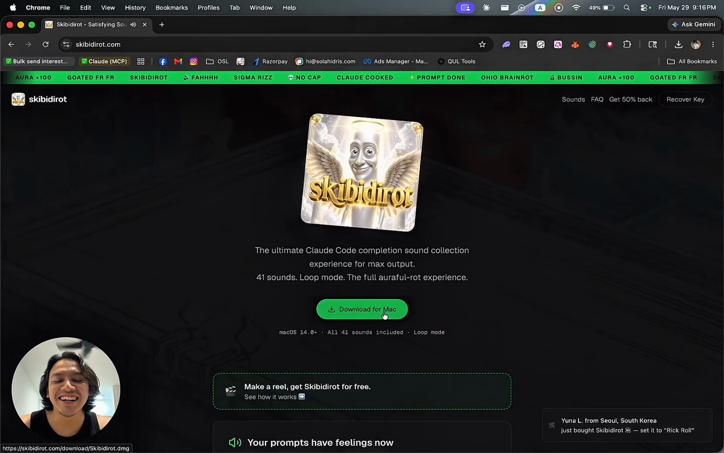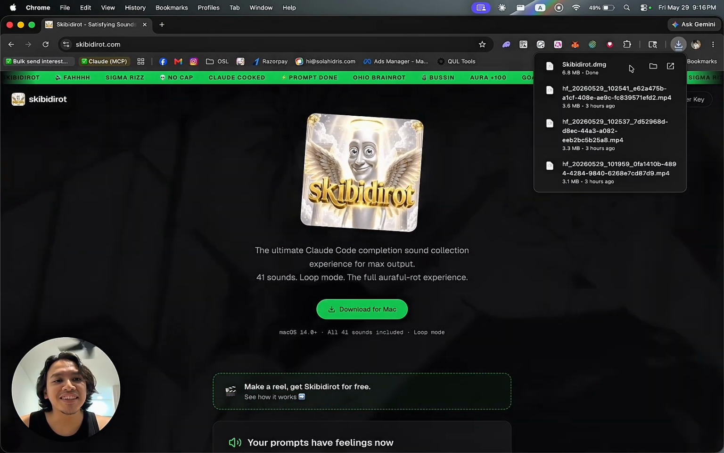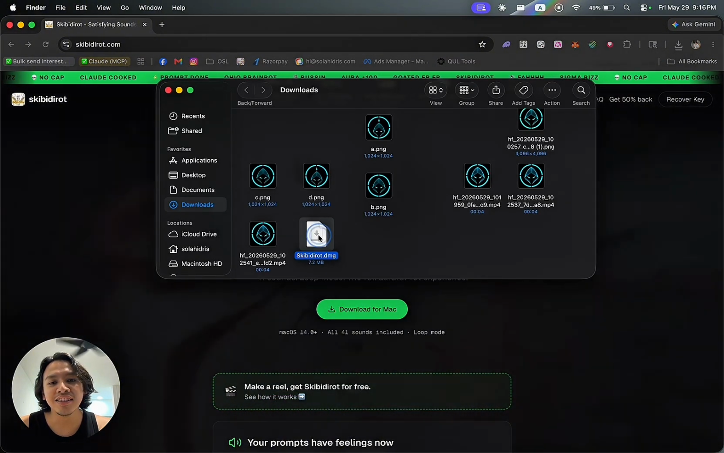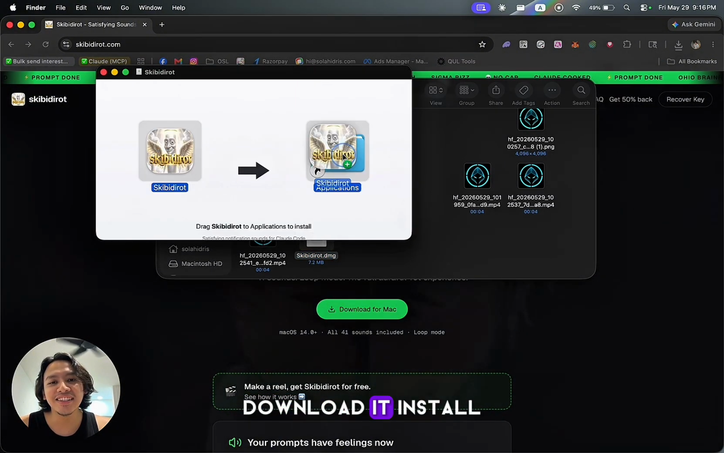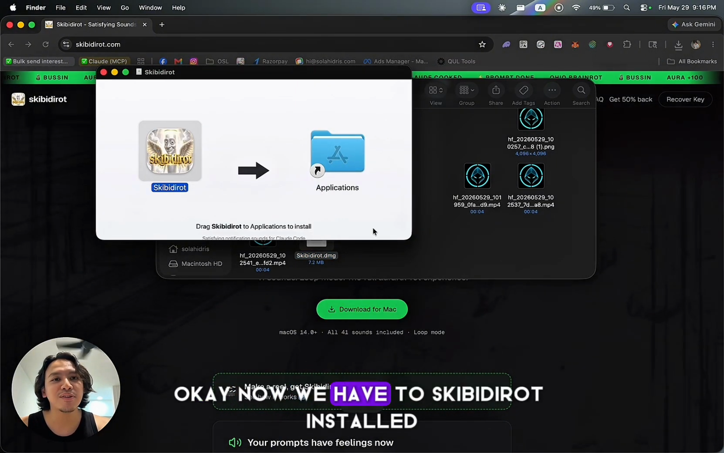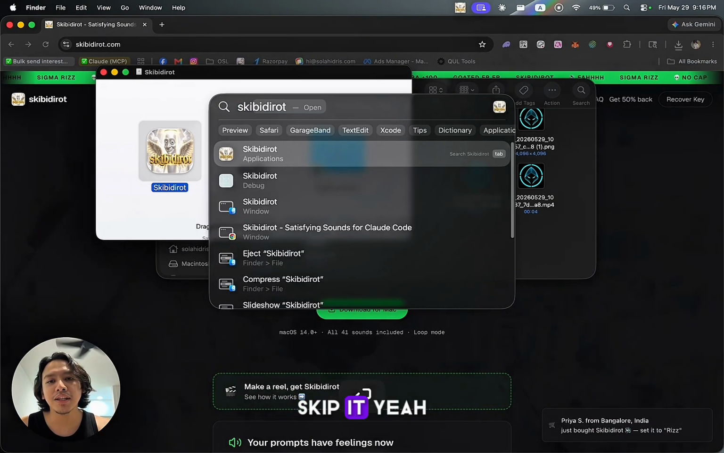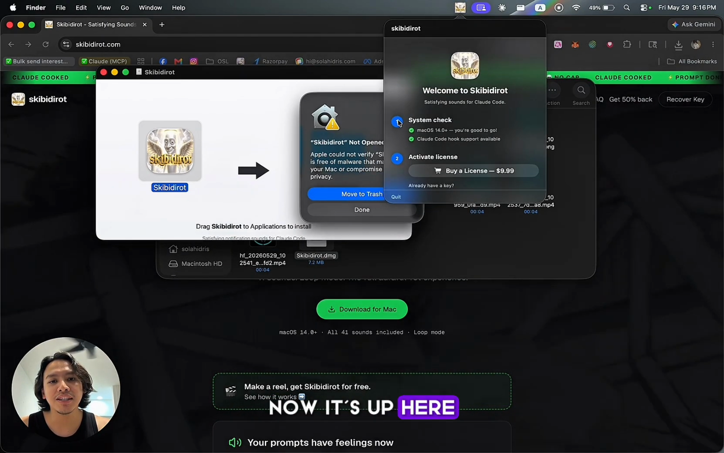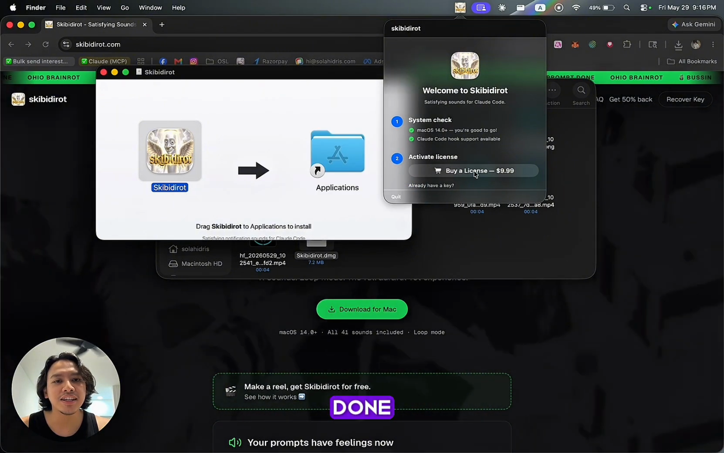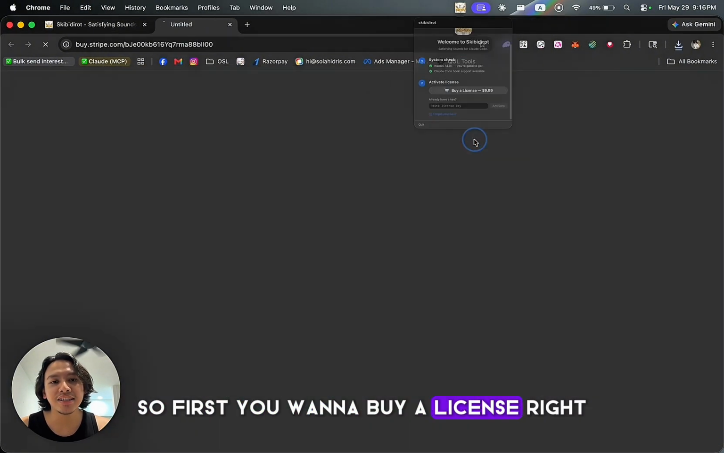So you want to download the Mac app. Okay, here we go. Download it, install. Okay, now we have skibidirot installed. Skibidirot, yeah. Now it's up here. Done. So first you wanna buy a license, right?